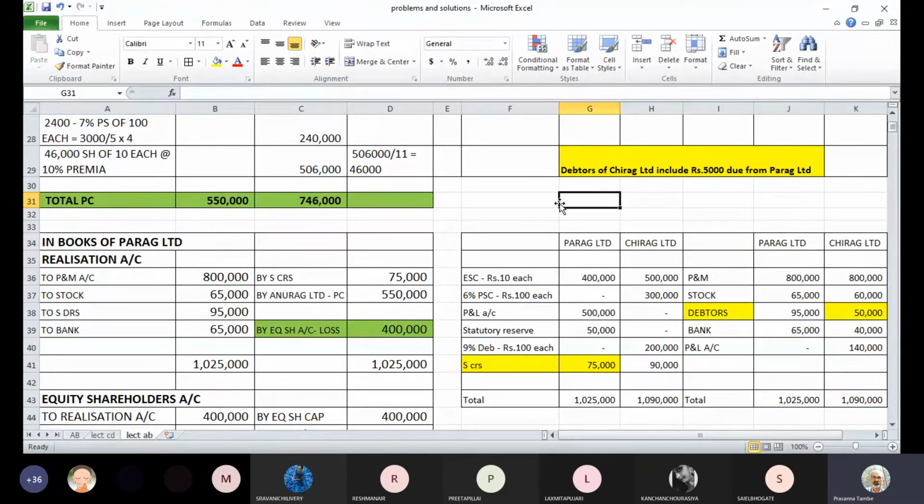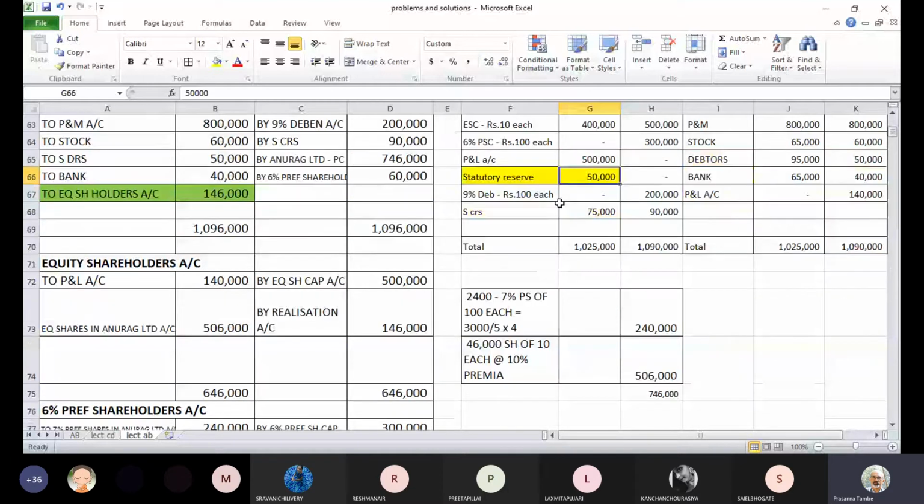See, these were intercompany transactions between Parag Limited and Chirag Limited. You have taken over assets of Chirag Limited, you have taken over liabilities of Parag Limited, and on both sides this 5,000 rupees is included. But now Parag Limited is no more, Chirag Limited is no more, both the companies are liquidated. So that outstanding or payable amount does not stand anymore. We need to cancel that in the books of Anurag Limited.